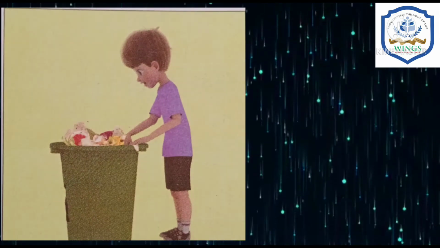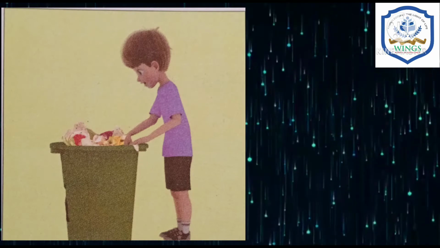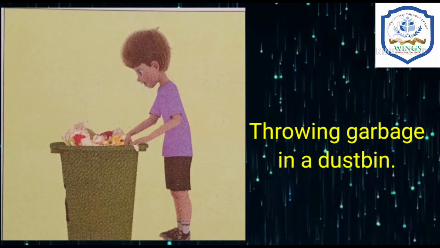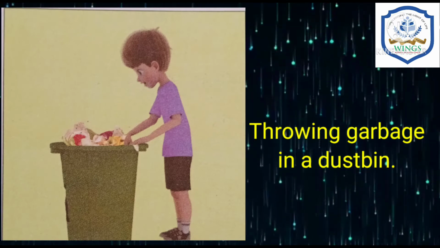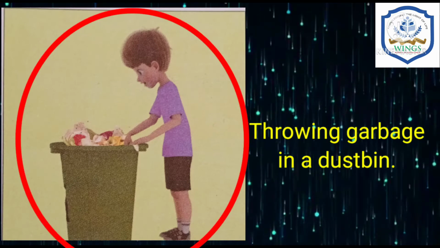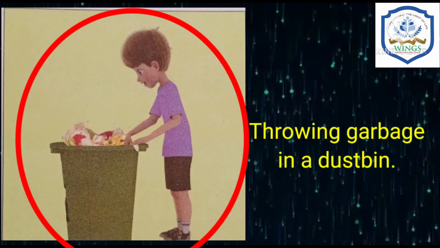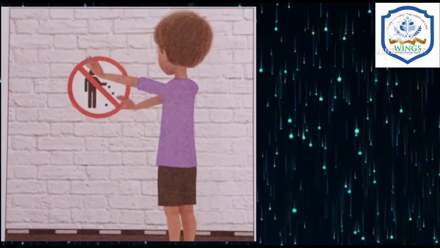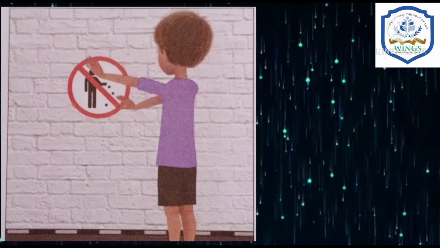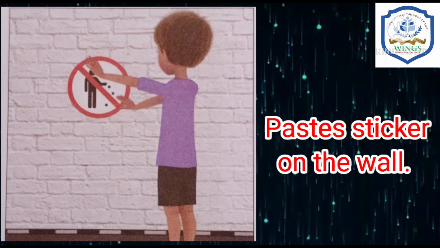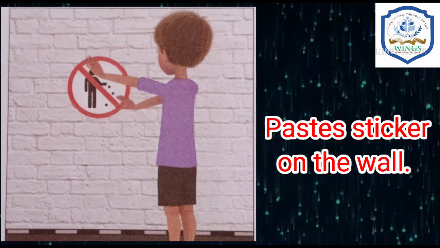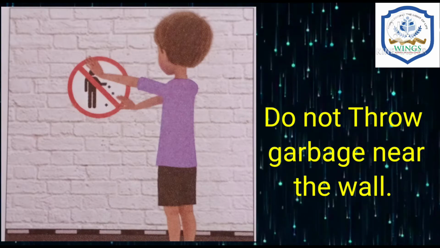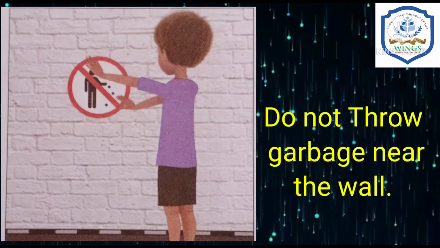Now, let's go to the next picture. Here this boy is throwing garbage in a dustbin. So, like this we can keep our surroundings clean. Tick right or circle this picture. Now, the next picture is, look here. This boy pastes a sticker on the wall. What is meant by this sticker? It means do not throw garbage near the wall.